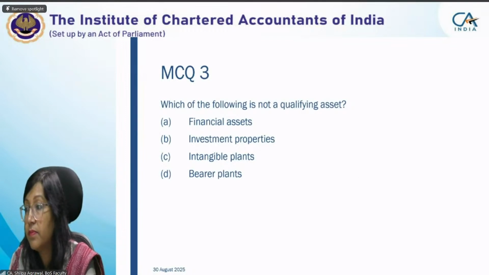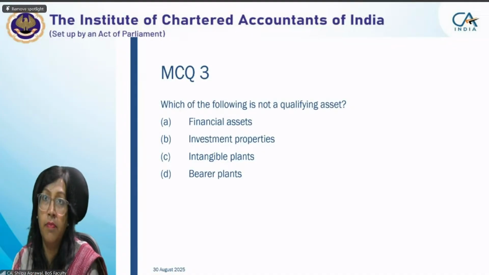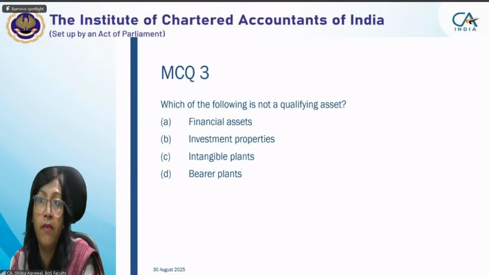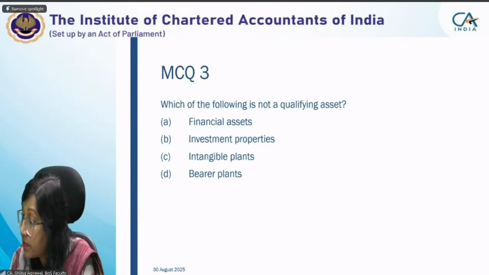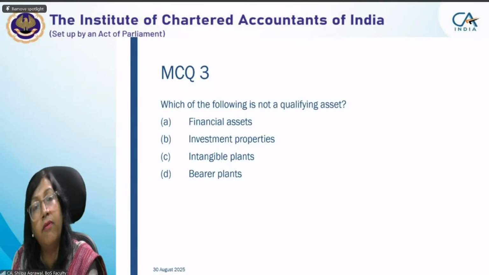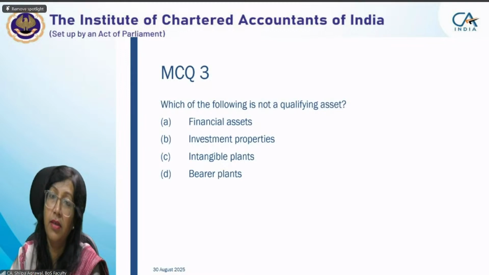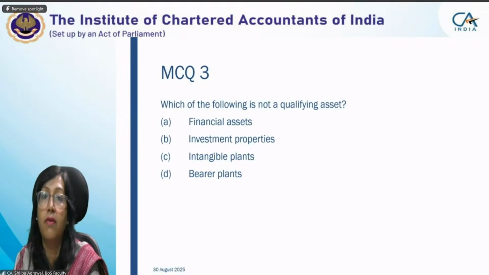Ma'am, can you please explain bearer plants? Bearer plants basically form part of PPE, property, plant and equipment. These are the plants which will bear fruits or any produce which will give you a return. A mango tree will be a bearer plant, and a mango tree will not grow in one day. It will take substantial time for its intended use. After 5 years, or after a substantial period of time, it will start giving fruits, not from day one. So that's why it will be a qualifying asset.